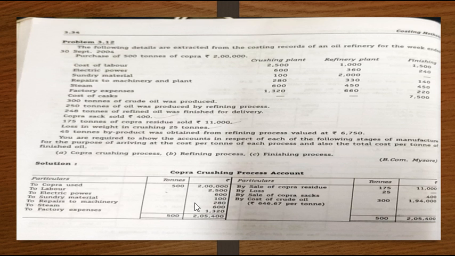So next we need to check what the output items are. The output items are 300 tons of crude oil produced. Yes, the actual output for that process is 300 tons of crude oil. Then regarding copra sacks, they are sold at rupees 400. Then 175 tons of copra residue sold for rupees 11,000. So next, check whether anything else related to the copra crushing process is present in the problem. Loss in weight in crushing is 25 tons. Yes. Then 45 tons of byproduct was obtained from the refining process, so this is not for crushing.